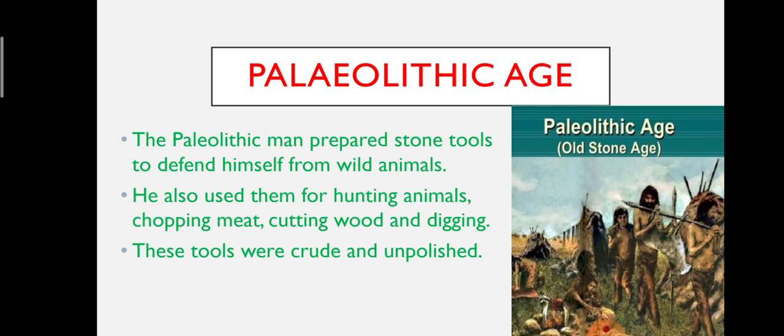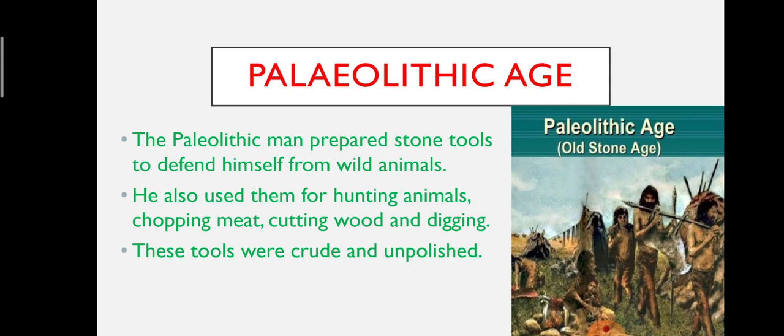The Paleolithic man prepared stone tools to defend himself from wild animals, hunting animals, chopping meat, cutting wood, and digging. The tools were known as the core and flake tools.